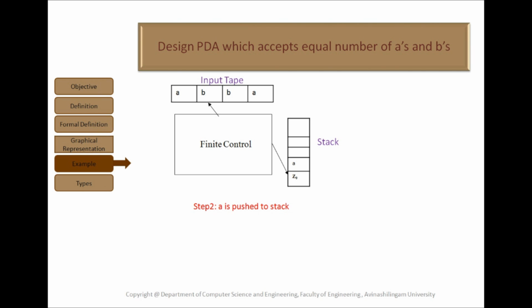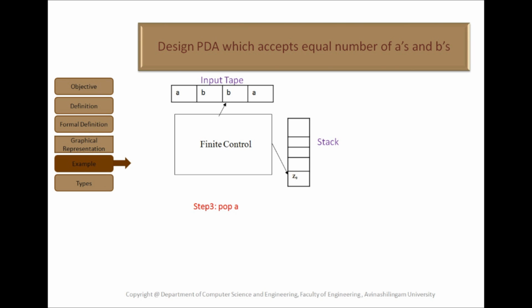In next step, it checks whether the symbol on the tape and the topmost stack symbol are same or different. If it is different, we have to pop the topmost symbol on the stack. That is, A has to be popped. Now finite control changes the pointer to the next input symbol B, and the stack goes to the initial state.